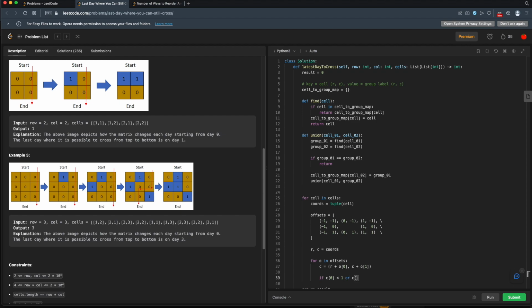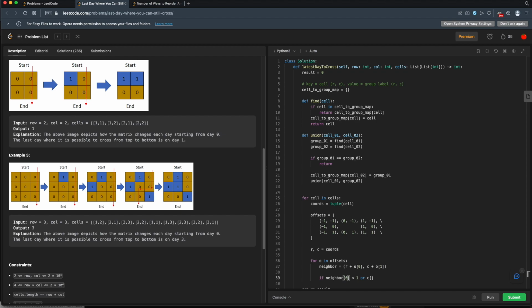Or if our column at... I shouldn't call this C. That's bad. I should call this new cell, or adjacent cell, neighbor. How about that? There we go. So our neighbor.